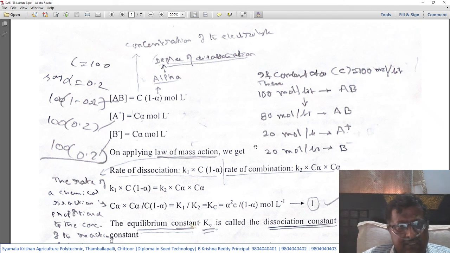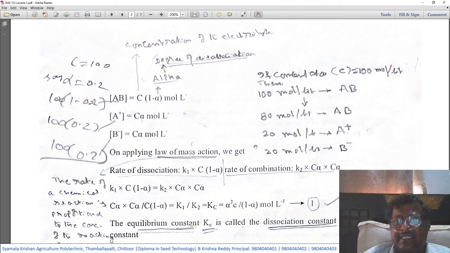Then for the B ion, it will be 100 into 0.2, that is 20%.